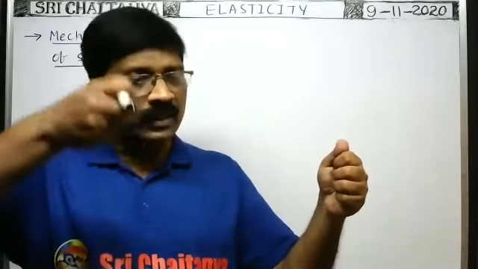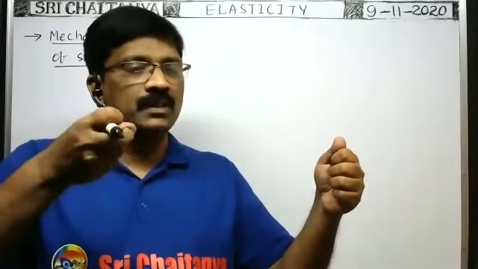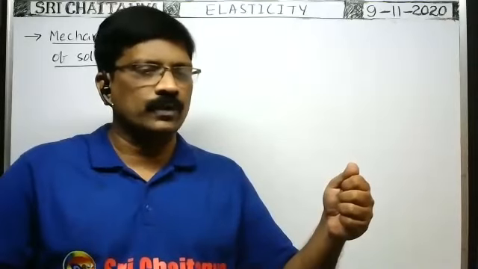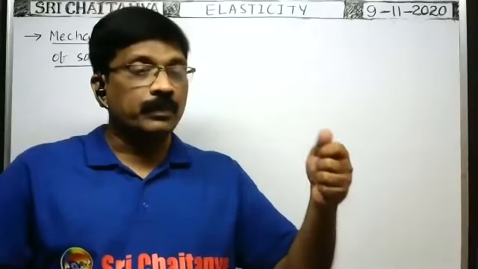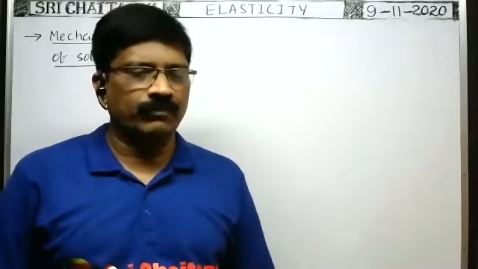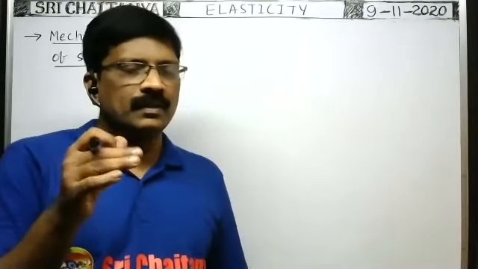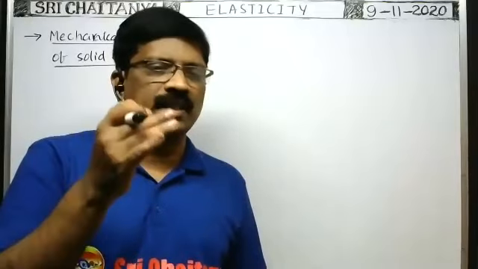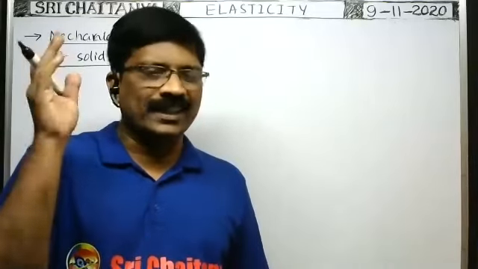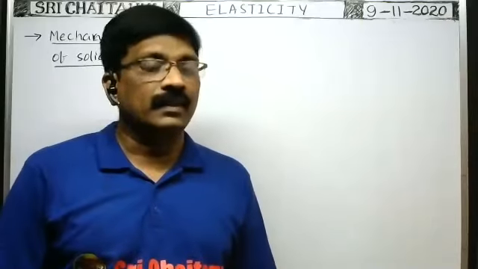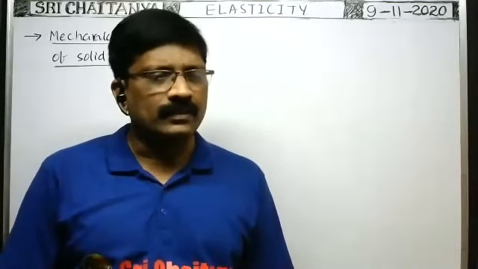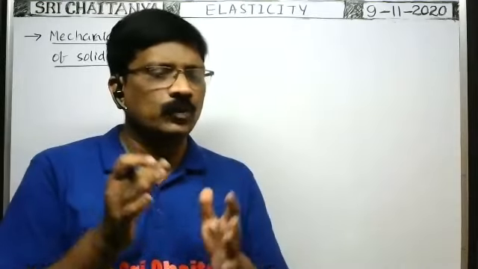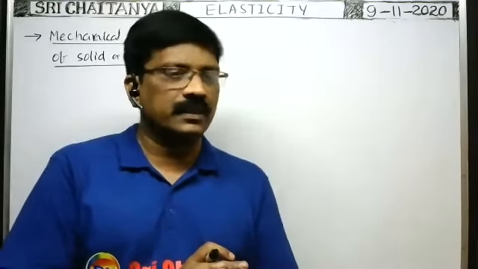So that particular property of a body by means of which it regains its original shape or size after removal of the external force is called elasticity. So elasticity means a property of a body by means of which it regains its original shape or size after removal of the external forces. That is called elasticity. How the body regains its original shape or size after removal of the external forces, that we have to discuss.